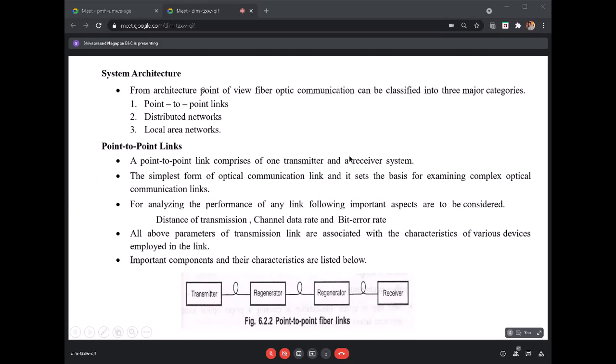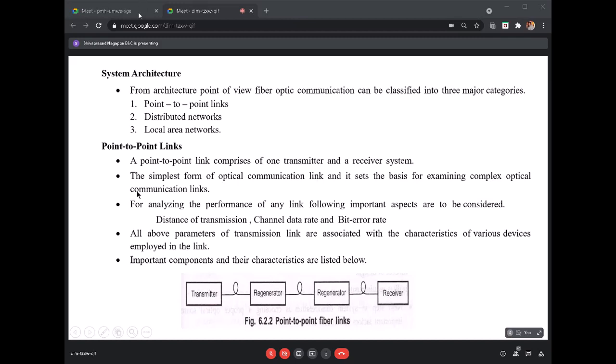In computer networks, you have designed this, right? You take one computer or laptop or any PC on one side, and on the other side also, and you connect those two using a switch. That is a simple form. Later on you will see how data flows from one system to the other, and in simulation mode you will be able to see it. Already you have seen. Similarly, this is also point-to-point, in the same way.